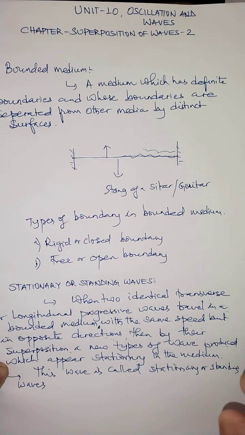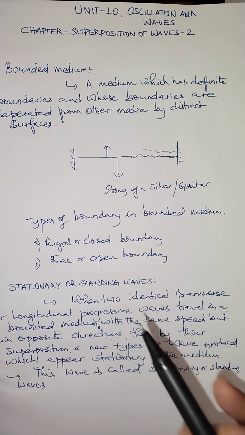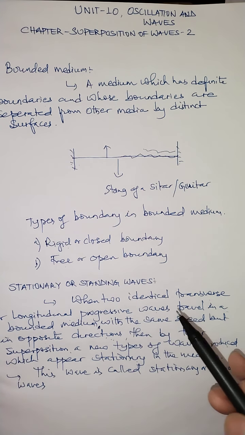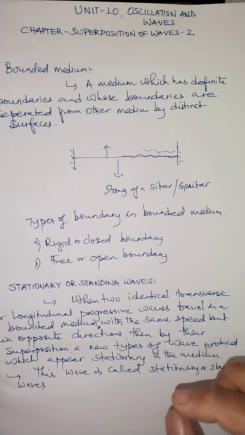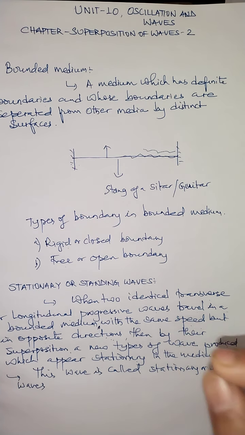That's why a stationary wave can be observed with a transverse wave and with a longitudinal wave. But the most important condition, as you learned, is that the wave appears stationary due to the superposition of the incident and reflected transverse or longitudinal waves which propagate in the opposite direction.